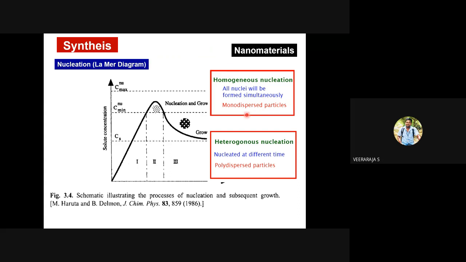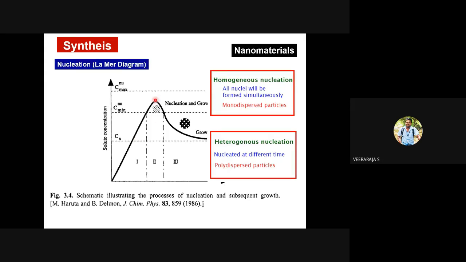Monodispersed, identical particles one can expect if the nucleation is following homogeneous nucleation. All nuclei are formed at a time simultaneously, whereas random or heterogeneous nucleation involves nucleation at different time intervals, and will lead to poly-sized particles or random particles.